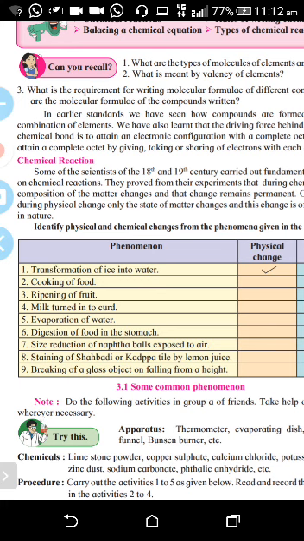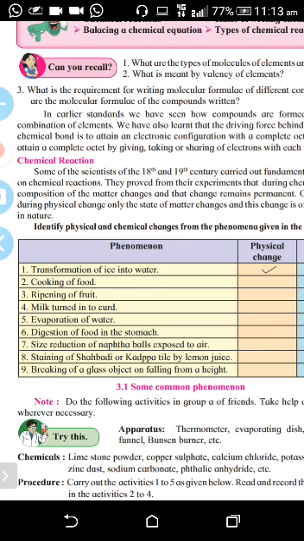Now, chemical reactions. When you are writing a chemical reaction, on the left hand side you write the reactants and on the right hand side you write the products. So what is the meaning of reactants and products? That also you should know. Okay. So what are reactants?